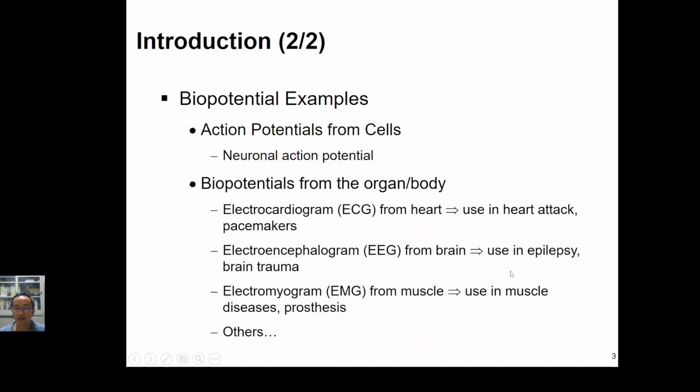If the biopotential signal comes from the muscle, then we call it the electromyogram, that is EMG signal. So how can we use it? We can use the EMG signals to diagnose the neuromuscular diseases. For example, to use the EMG signals to evaluate cerebral palsy patients. Other than that, we can also use the EMG signals to control the prosthesis. What we so-called that kind of prosthesis is the myoelectric prosthesis.